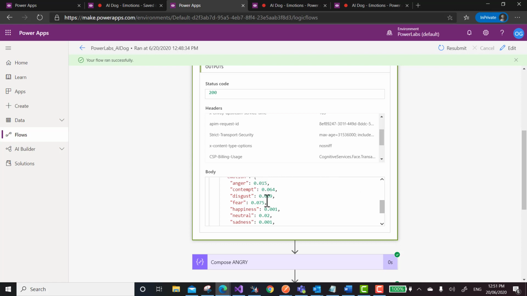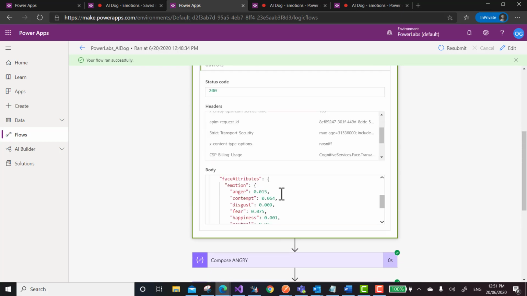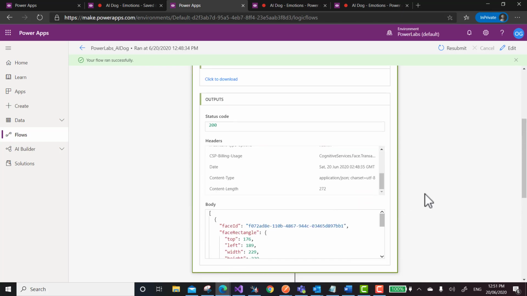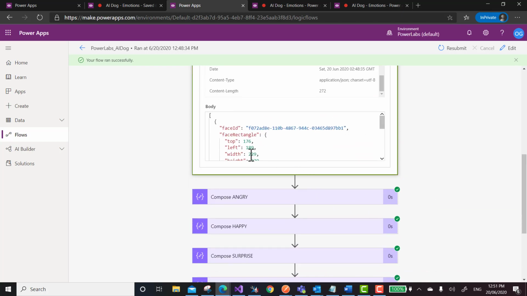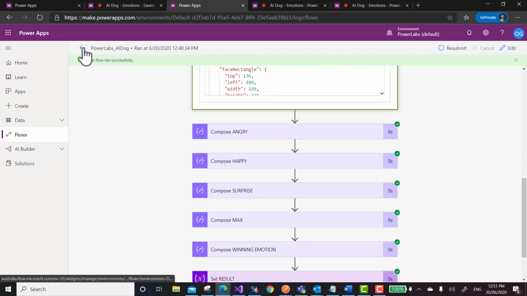It's a percentage of emotions, and what we're really interested in is something quite significant, like surprise in here, which we call confusion. So we extract anger, happiness, and surprise.